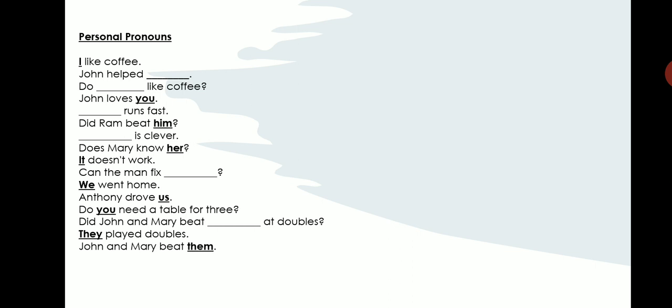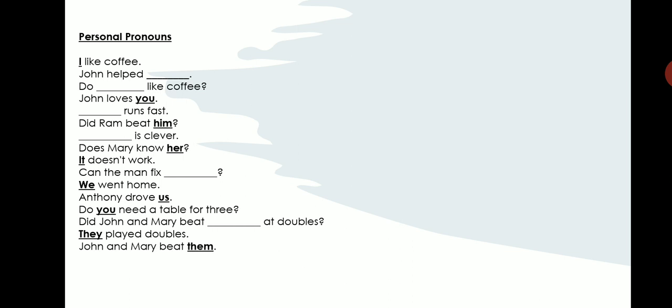Next sentence, dash runs fast. Which subject pronoun will you use here? You have to see the subject verb agreement also. See the verb, it is runs. In simple present tense, when do you use verb plus s? When the subject is singular. So you have to use a singular pronoun here. She runs fast. He runs fast. It runs fast. If you are talking about a dog or cat, then you have to mention it.